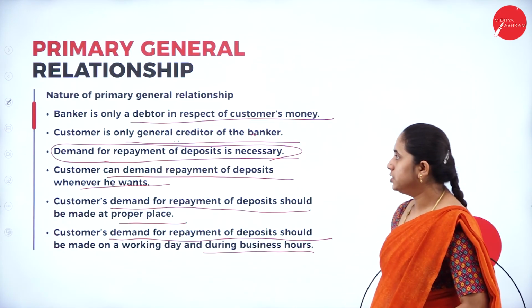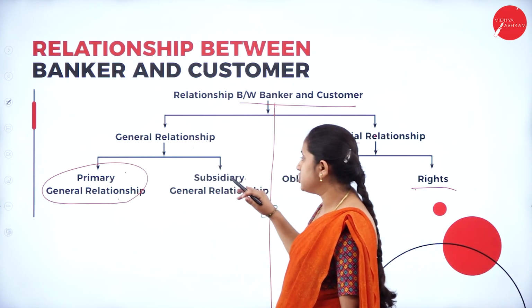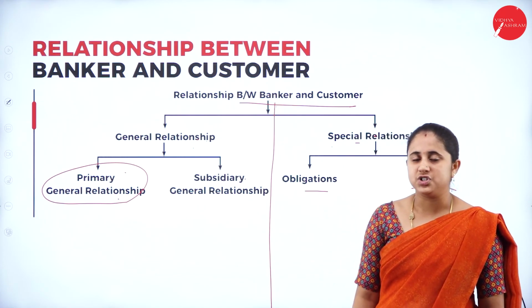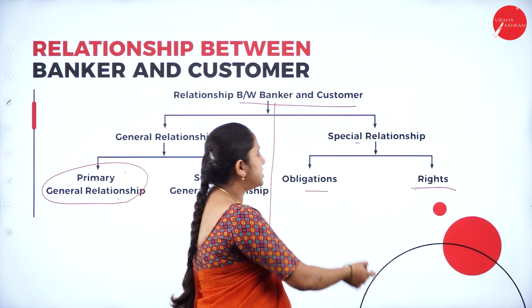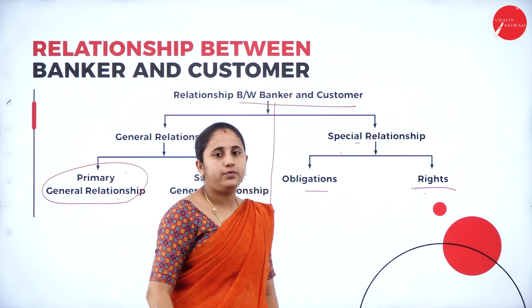So this is all about the general relationship. We finished with the general relationship, the primary relationship and the subsidiary relationship. In the next session, let us discuss the special relationship, that is the obligations and rights of a banker and customer.